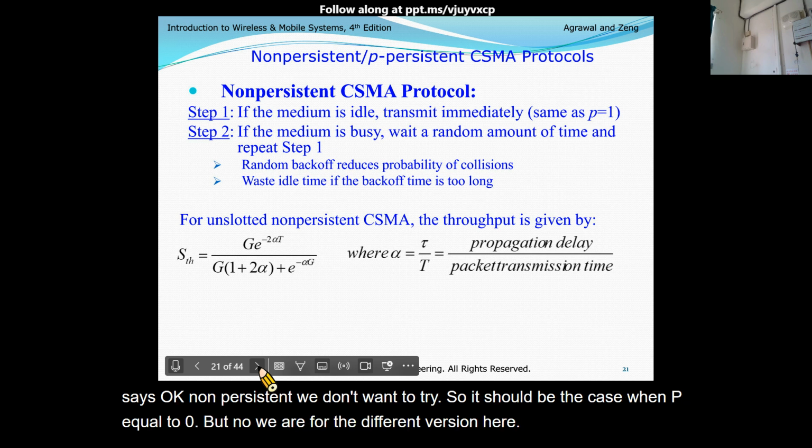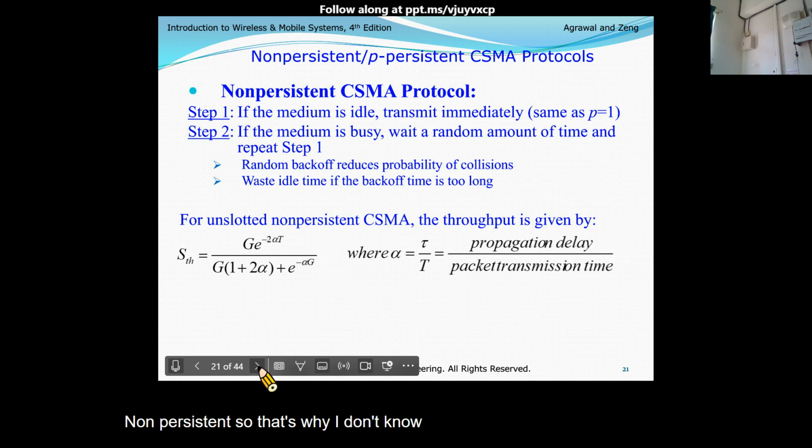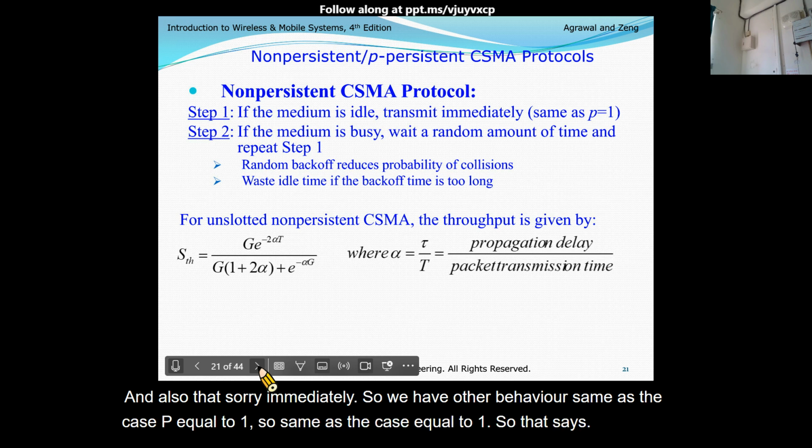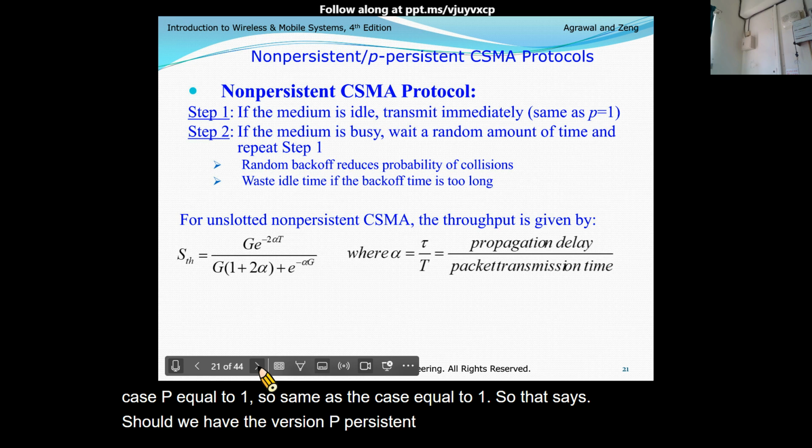If we have idle time, send immediately. So we have the same behavior as the case P equal to 1. So should we have the P-persistent version with P equal to 0? No, right? This is a different version.